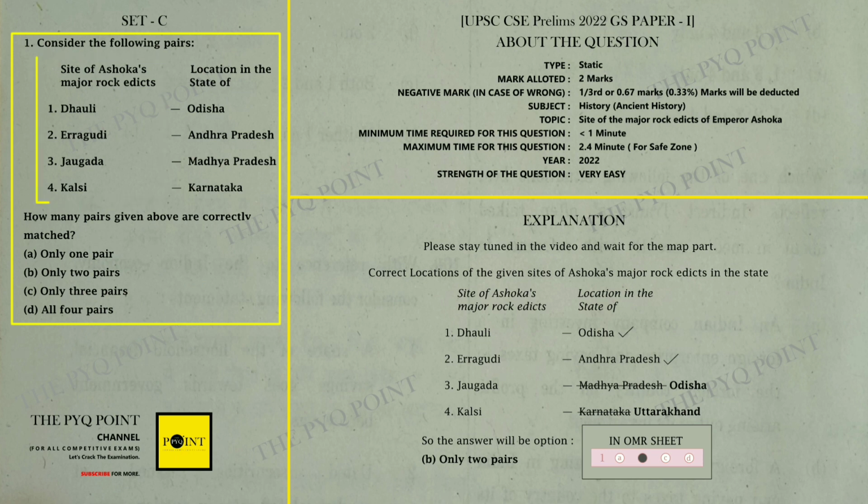Okay, so here we are given 4 pairs only. By looking at these 4 pairs, we have to find out how many of the above pairs are correctly matched, and according to the number of correctly matched pairs, one has to choose one of the following options A, B, C or D. Okay, although this question is very easy, but as much as you find this question easy, the more difficult it is to remember the content behind this question.